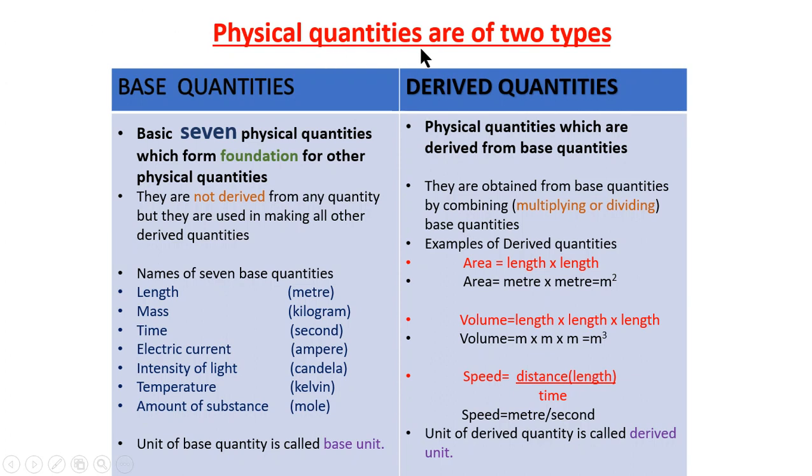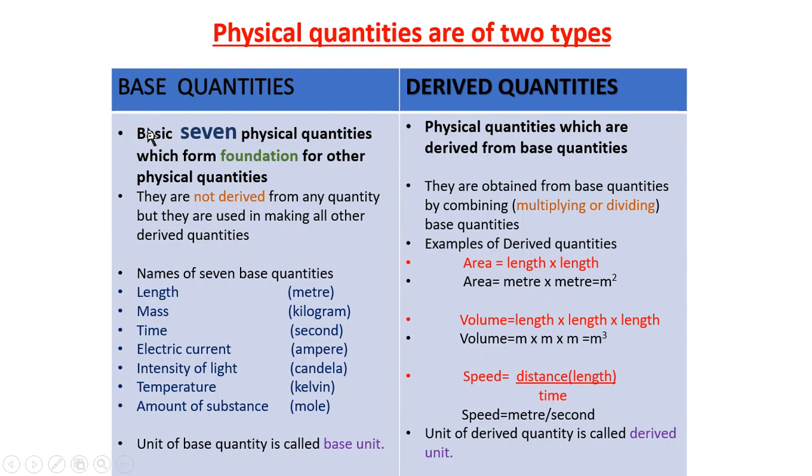Now students, physical quantities are divided into two groups, base quantities and derived quantities. Physical quantities are divided into two types. It has two categories, the base quantities and the derived quantities. So what is a base quantity and what is a derived quantity? Now as the name shows, base, I call them basic quantities. Okay, these are the basic quantities.